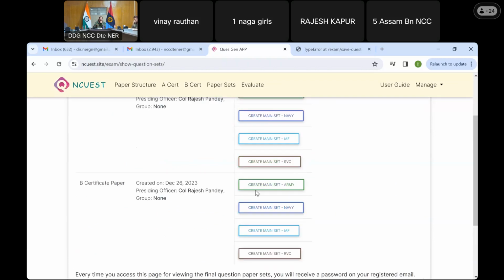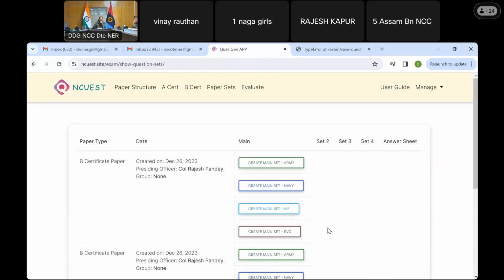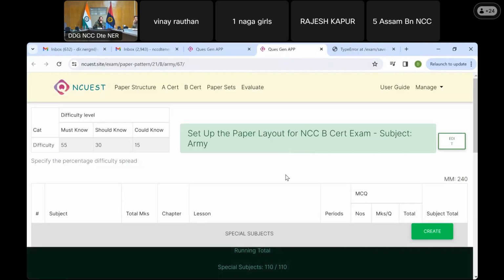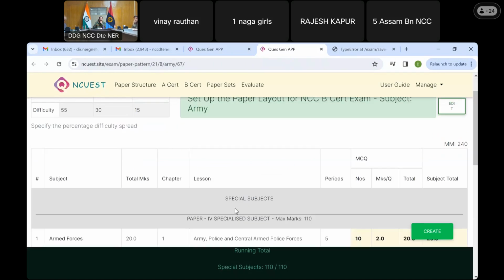So, like here we have create main set army, create main set navy, air force, and RBC. Since this is a B certificate, RBC is here. If it is A certificate, then the groups which do not have RBC should not be setting up this paper, as only B certificate is applicable to them. So let's say I am responsible to set the B certificate paper for army. I will click here and now I'm taken to the special subjects, as mentioned here.